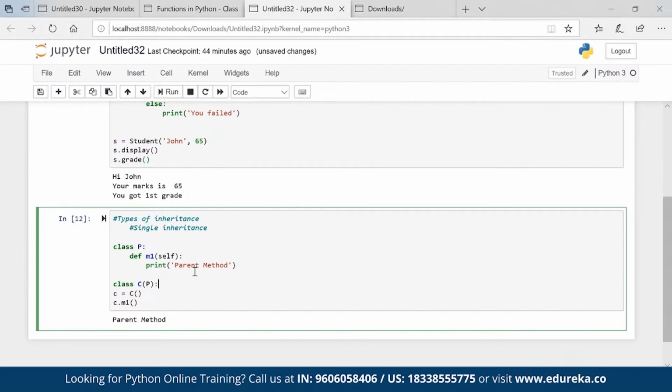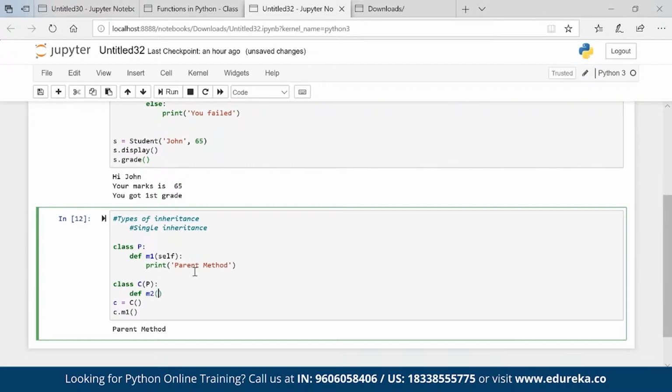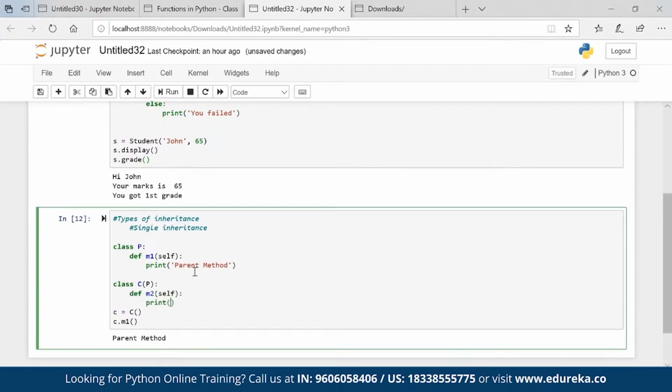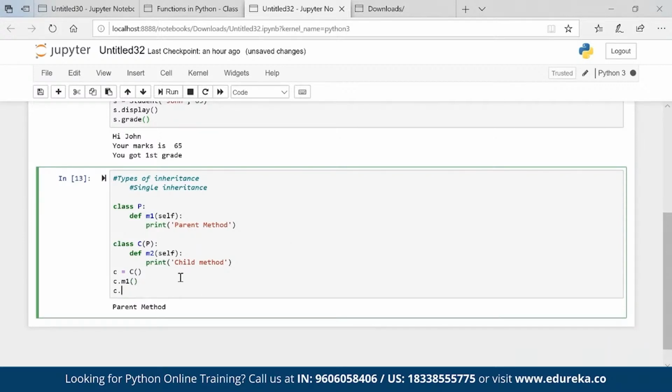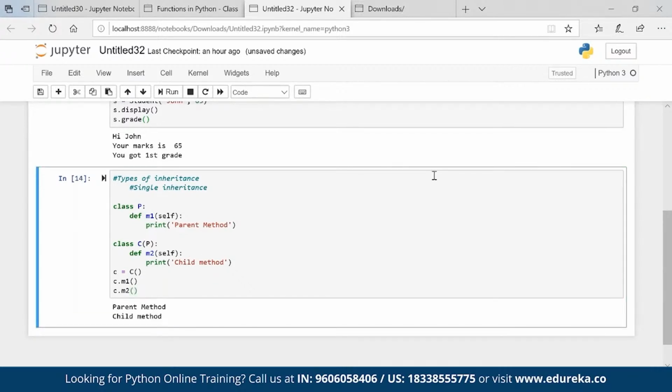Now let's say I'm giving some features to this child also. Print child method. Now what all properties? Pass is like, I don't want to run anything, just pass. It's a simple keyword. If I'm creating a class and then I'm passing it, I don't want to execute anything here. No properties I have, just pass it. Now C dot, you will see that I have M2 also coming in. Okay, so that is how you are able to get it.